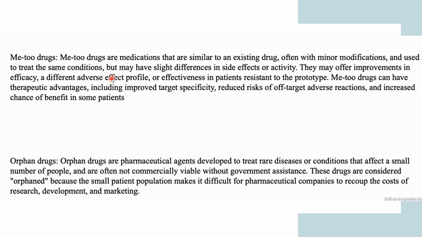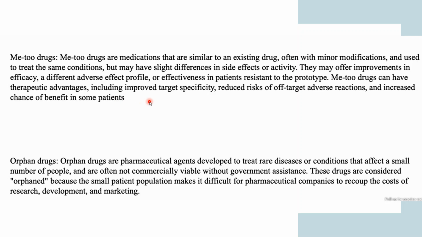They may offer improvements in the efficacy, a different adverse effect profile, or effectiveness in patients resistant to the prototype. Me Too drugs can have therapeutic advantage, including improved target specificity, reduced risk of off-target adverse reactions, and increased chance of benefit in some patients.